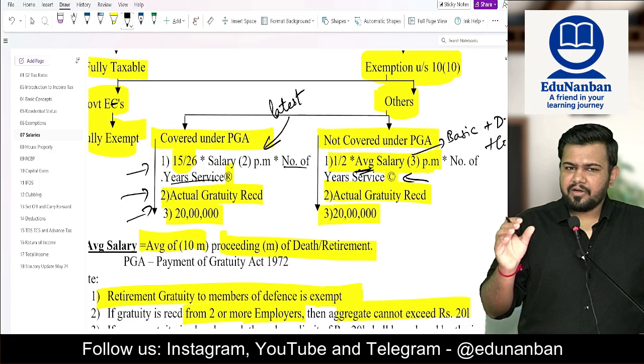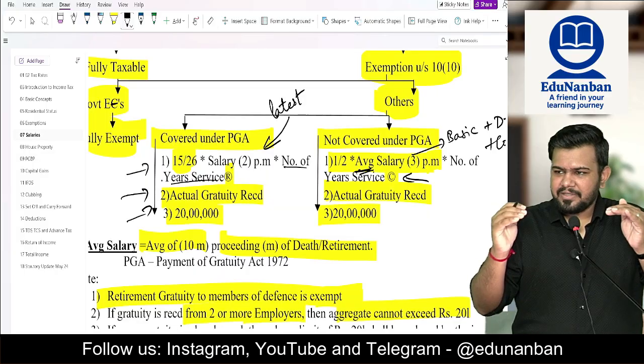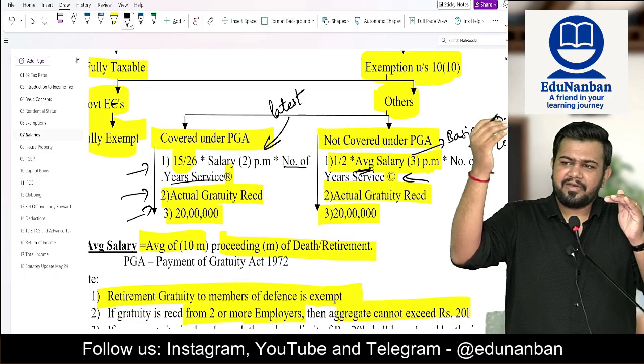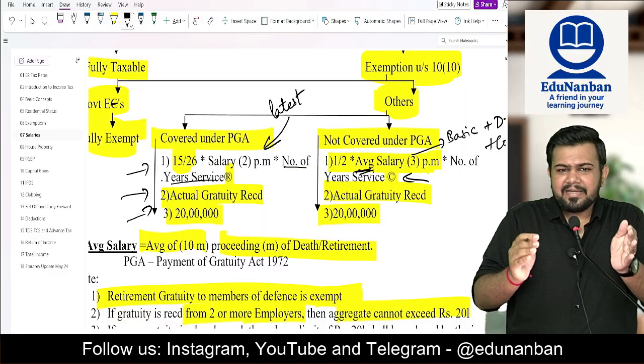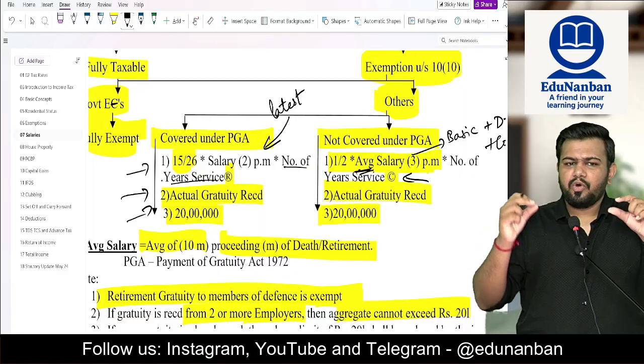Here, in rounding off, there is only one special point. If it is 10 years 5 months, it will become 10 years. If it is 10 years 11 months, it will become 11 years. But if it is exactly 10 years 6 months, it will become 10 years only. So for 10 years 6 months, you have to do lower rounding.